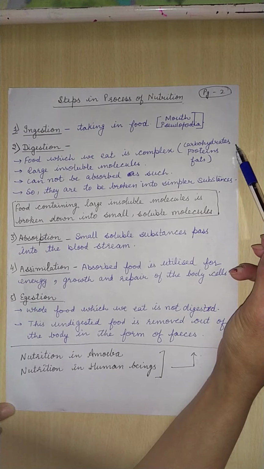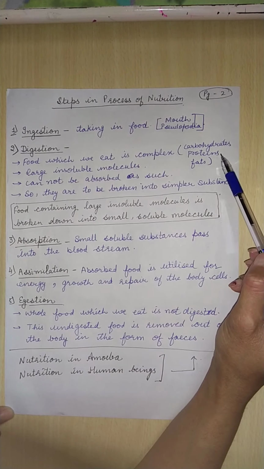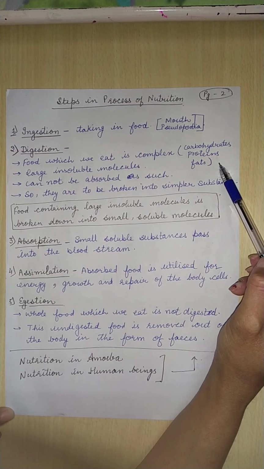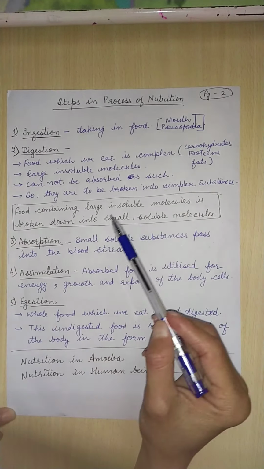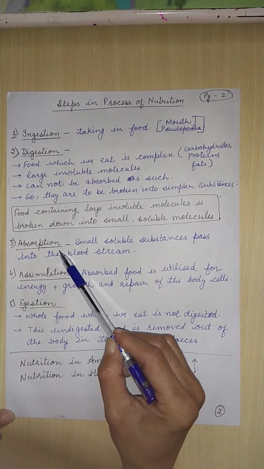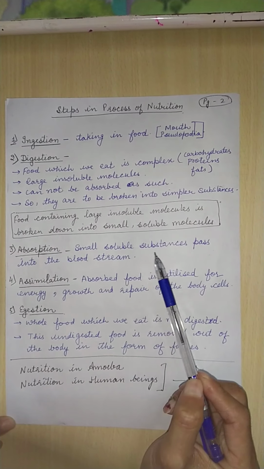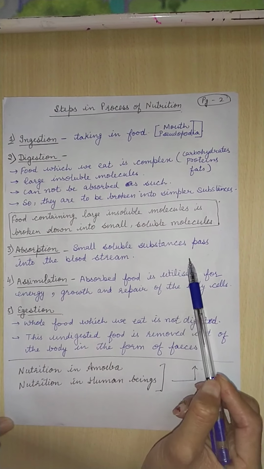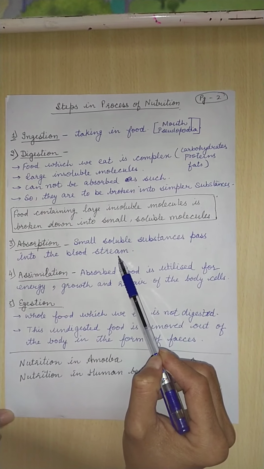Carbohydrates break down into glucose. Proteins break down into amino acids, and fats break down into fatty acids and glycerol. But from the intestine, they are to be passed on to the bloodstream, or in case of organisms like amoeba, from the food vacuole they are to be transported into the body.